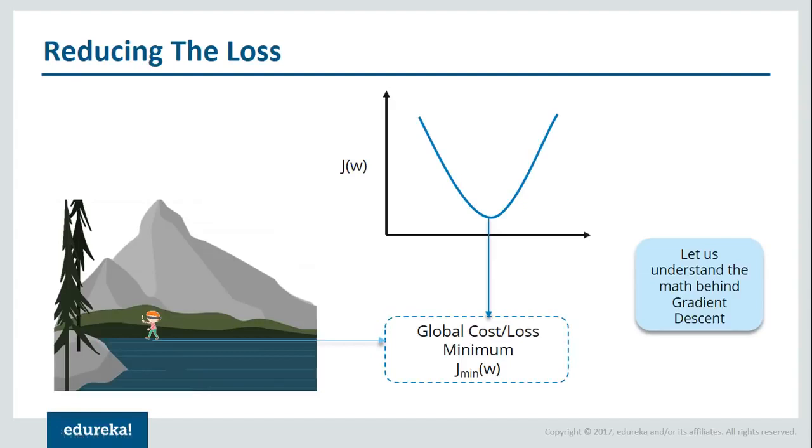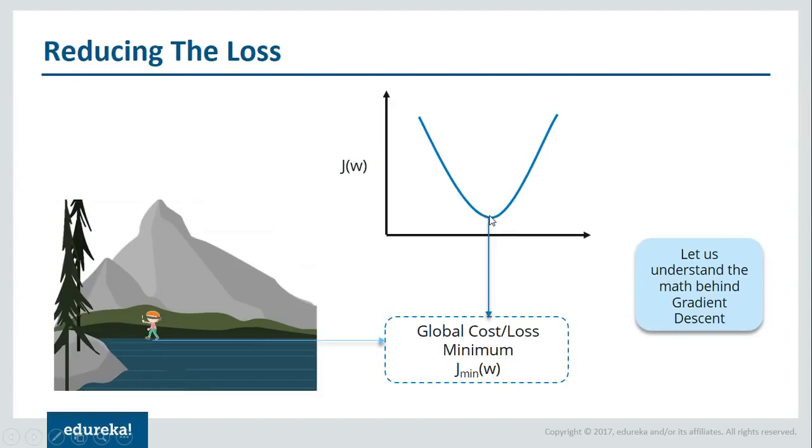So basically, what I'm trying to say is, you won't start moving in the direction where the land ascends, you will obviously move in the direction where the land tends to descend. That's what my point is, right? So similarly, we want to update our variables in that particular direction where our error is decreasing, right? So if I change my variable and my error has increased, that doesn't make sense. I have to change my variable in the opposite direction so that the error starts decreasing. All right. The same case is here as well. So we'll keep on updating the variables until we reach the global cost/loss minimum.